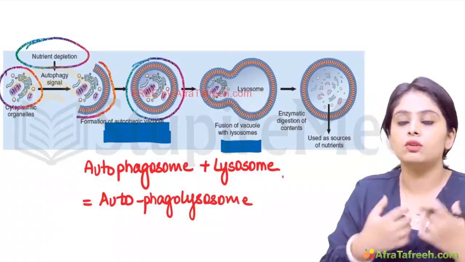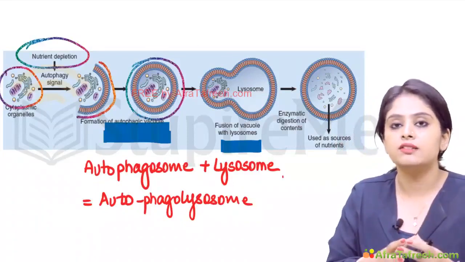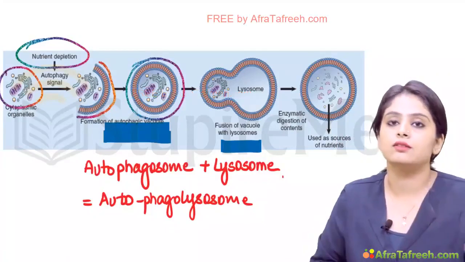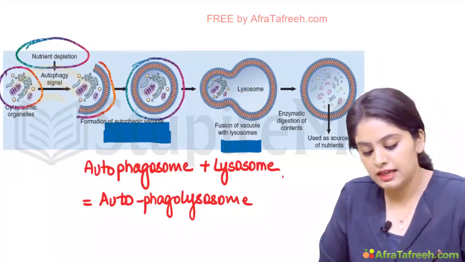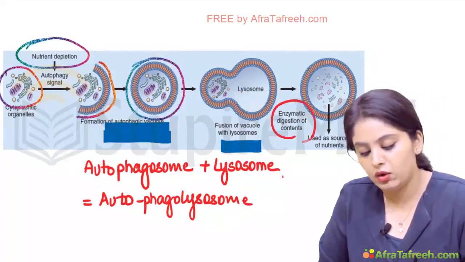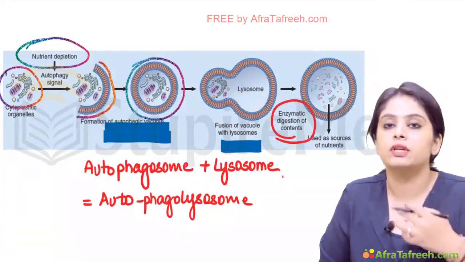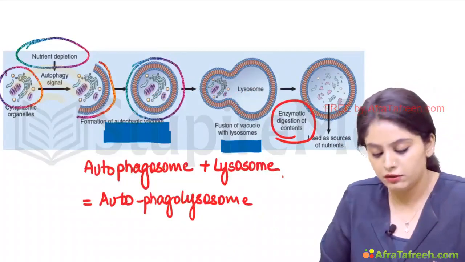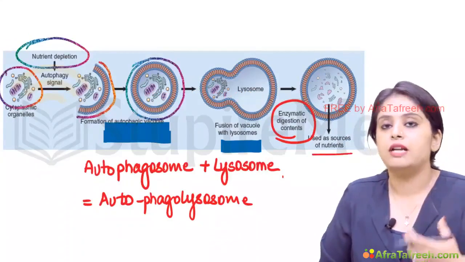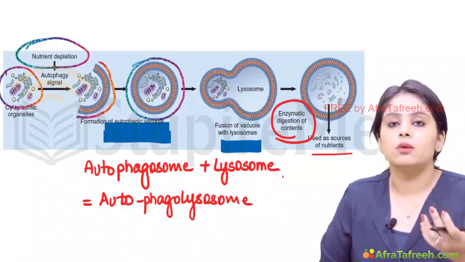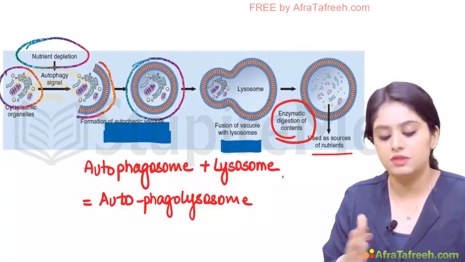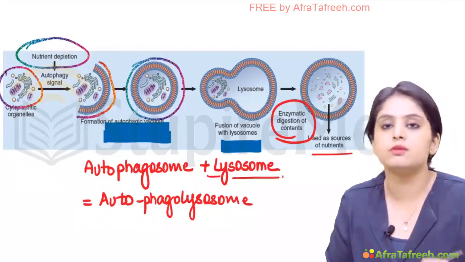Autophagy means auto, self, eating up its own contents. When it combines with a lysosome, it forms an autophagolysosome. Finally, the lysosome is going to release all its enzymes and eat up all the contents in this step. So finally, the endoplasmic reticulum, the mitochondria, whatever the body was trying to eat has been eaten up by which enzymes? Enzymes released from the lysosome.